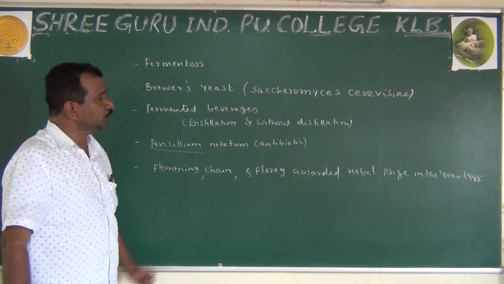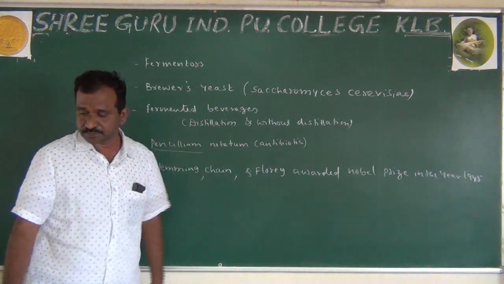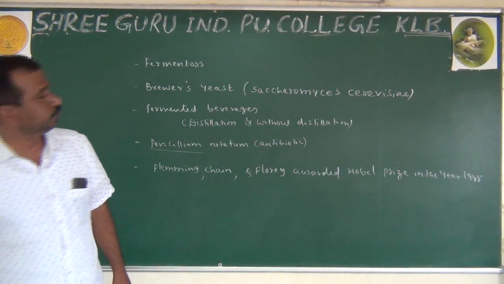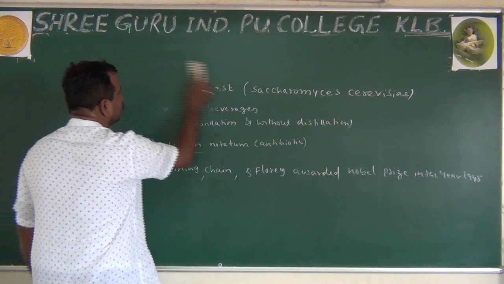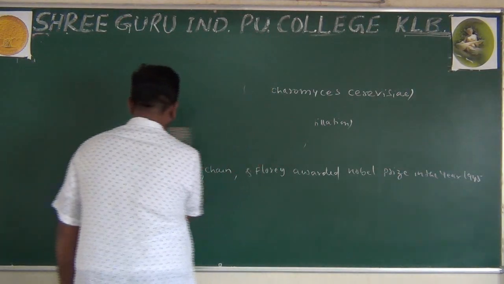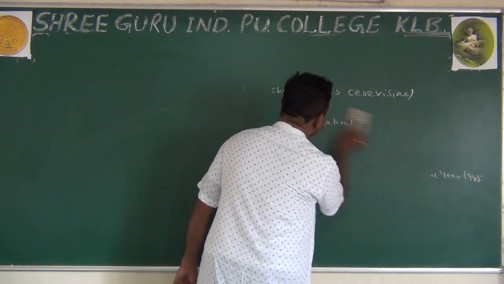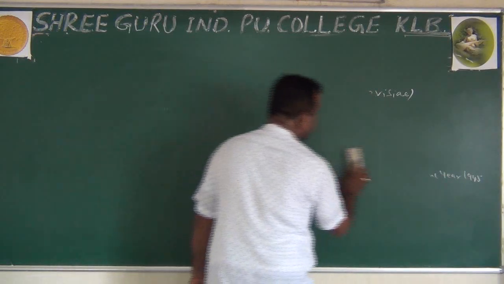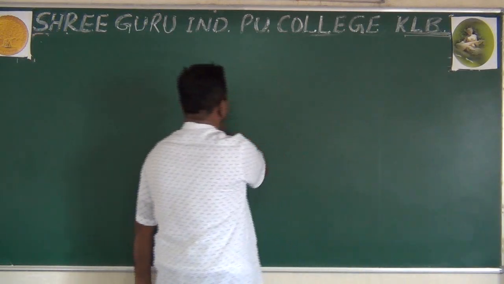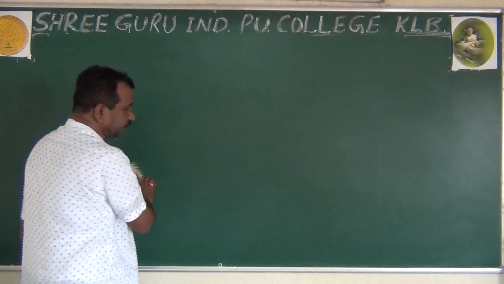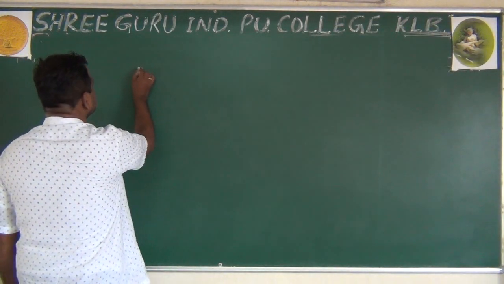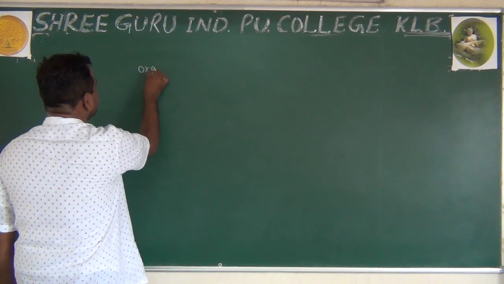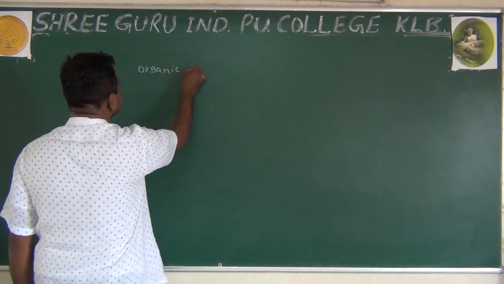Now today, as a continuation, we are going to observe how microorganisms are used in the preparation of acidic substances, like organic acids.